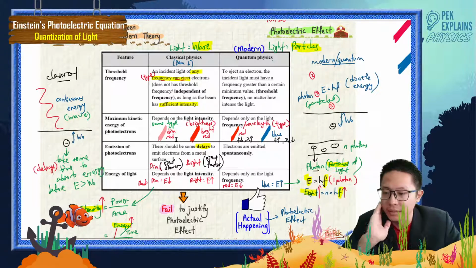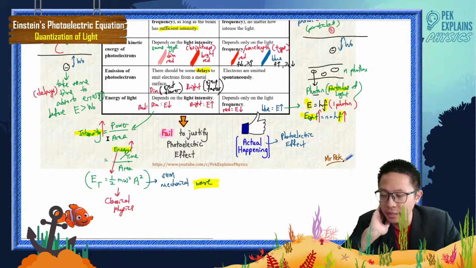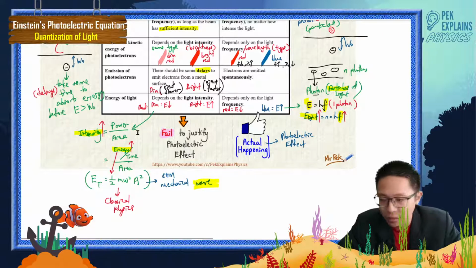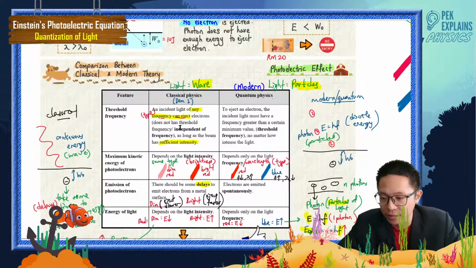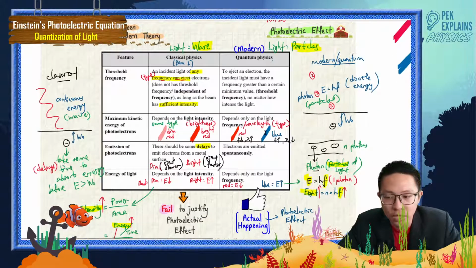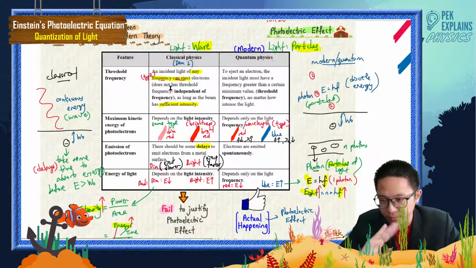Any light can eject. You see, this intensity equation doesn't have frequency inside. The energy formula only has intensity, no frequency. So any light can eject. Classical physics says red light can eject, blue light can eject, every light can eject. It just takes some time to store the energy before it can eject. No threshold frequency.